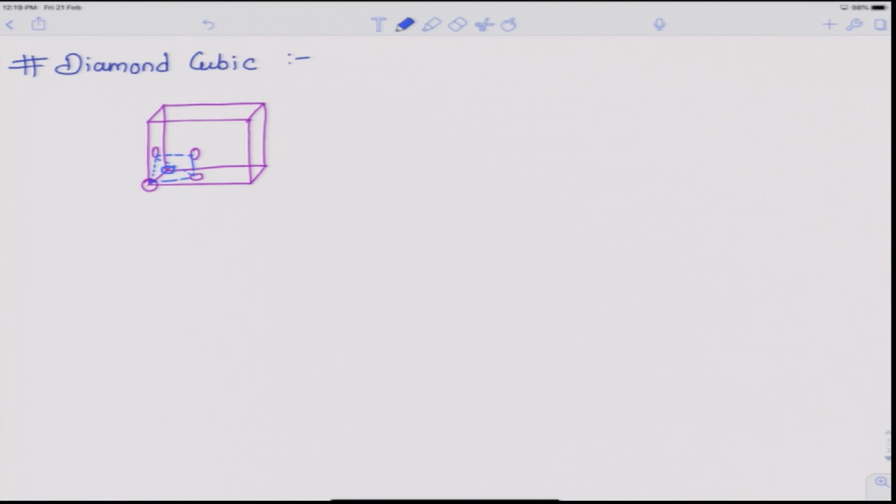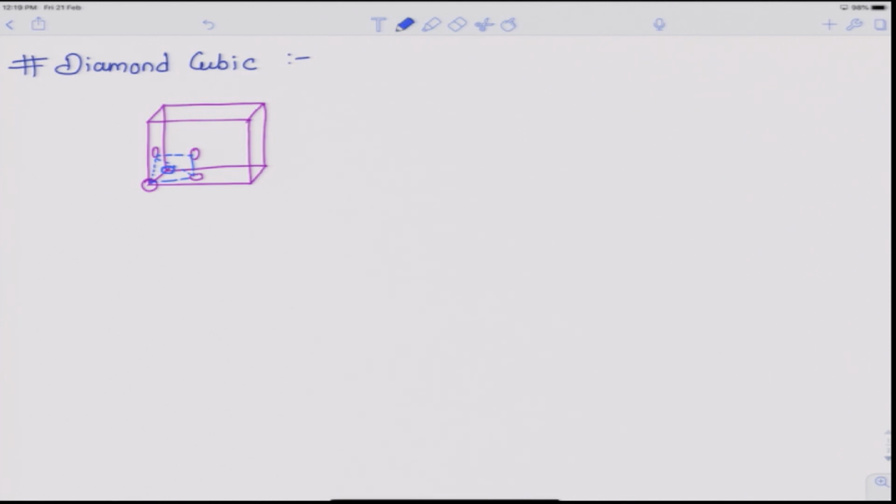So, this looks like a tetrahedral void in an FCC lattice, but this is not a void, this is a regular atomic position, and this is not an FCC unit cell, but a diamond cubic structure.